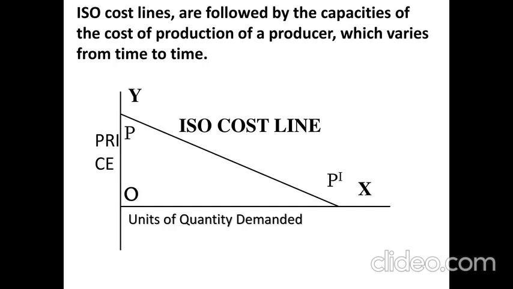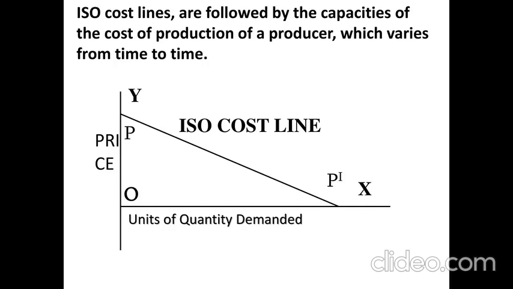But here Y may be less and X may be more, or sometimes X may be less and Y may be more. So his budget capacity depends upon the time or his possibility of investment. Thus the P1 line represents the capacity of investment by a producer.